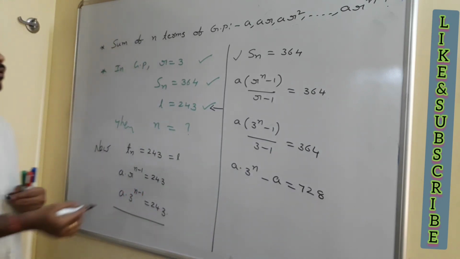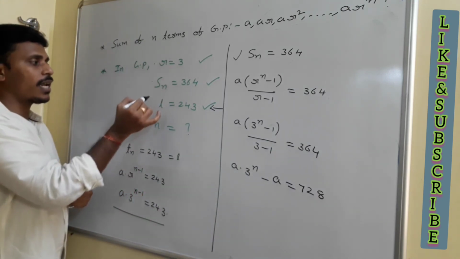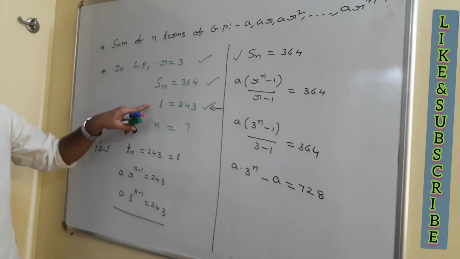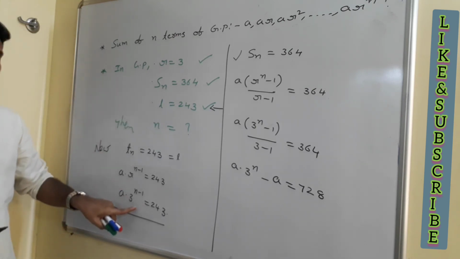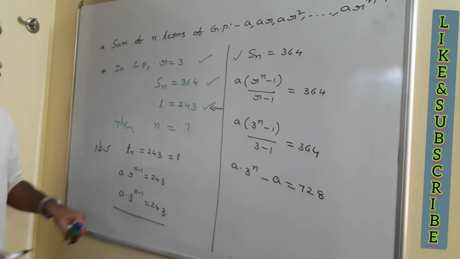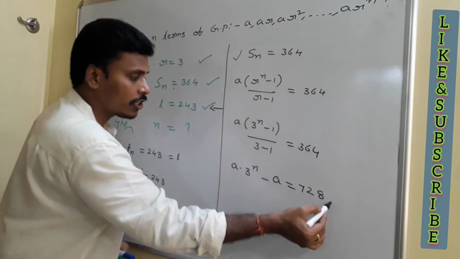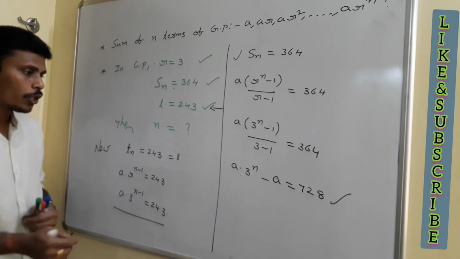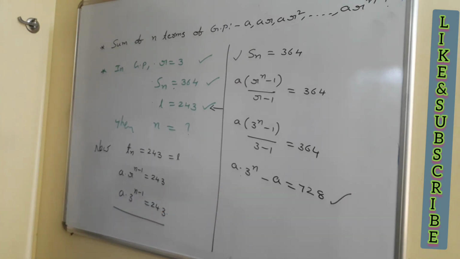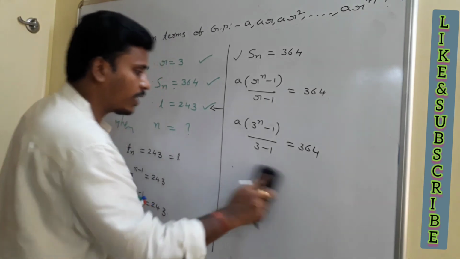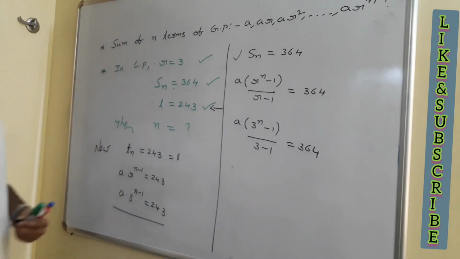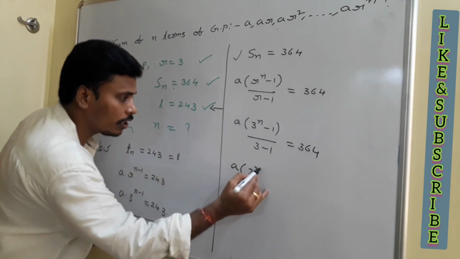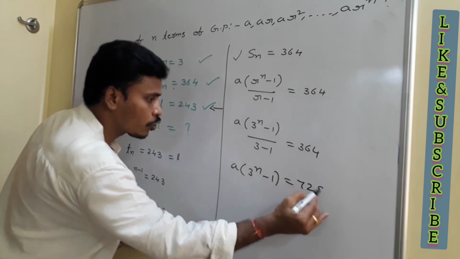The problem is mentioning r, Sn and l. L is nothing but Tn. From this l, Tn, you have a into 3 power (n minus 1) as 243. From this Sn, you have the relation a into 3 power n minus a is equal to 728. Using these two, you need to eliminate a, and then you will get the value of n. Actually they won't ask you to find a. So for that, you just do like this.